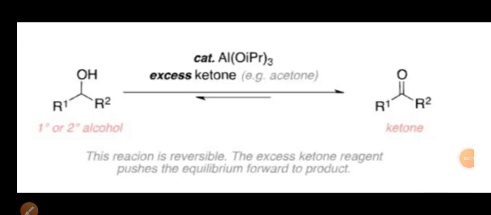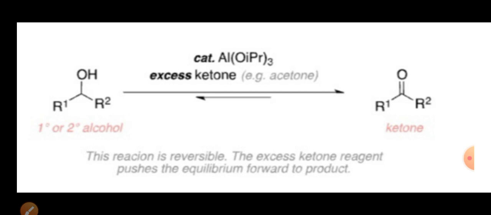Now let us see the general representation of the Oppenauer oxidation, in which you can see the alcohol R1CHOHR2 in the presence of aluminum triisopropoxide and excess of acetone gets converted into the ketone R1C=OR2.